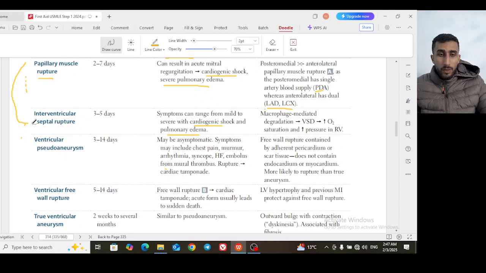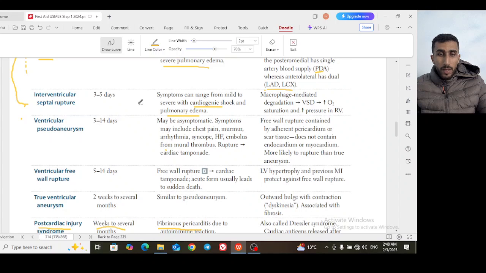And the next is the interventricular septum. The effect is the same: cardiogenic shock. The blood is not perfusing the different organs well, and the back pressure causes pulmonary edema. On a cellular level, this is caused by macrophage-mediated degradation. You are after MI and the septum ruptures, and you are causing an artificial VSD, or ventricular septal defect.